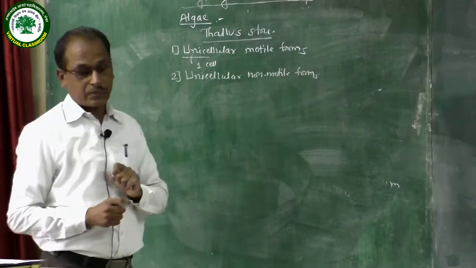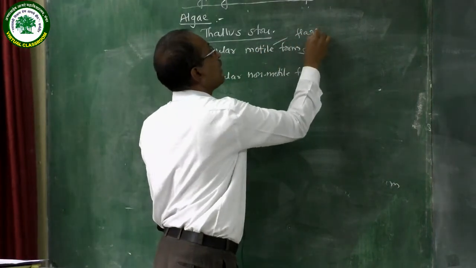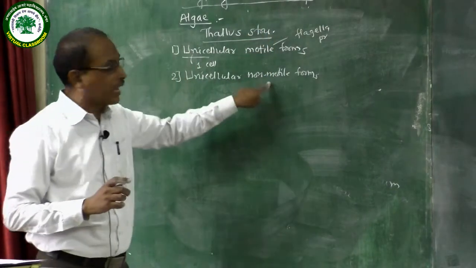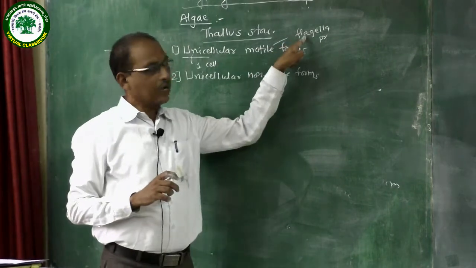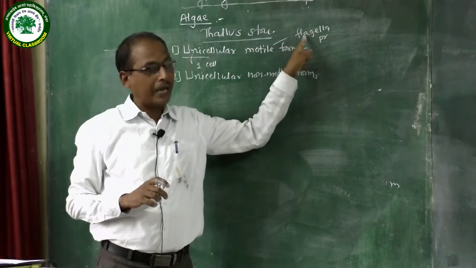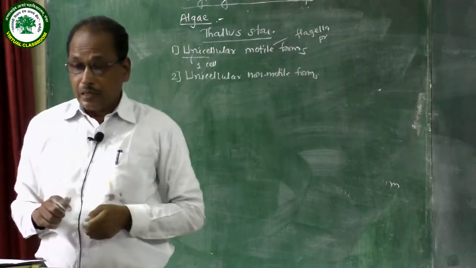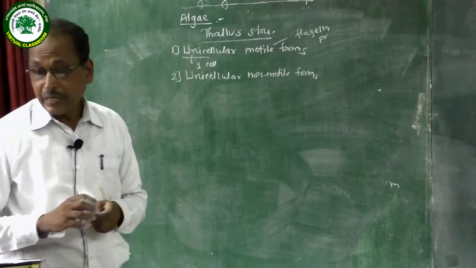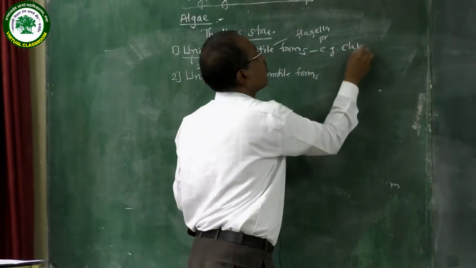Unicellular motile forms. Motile means flagella are present, and non-motile means flagella are absent. Flagella, or cilia, are used for motility. Example of the unicellular motile forms is Chlamydomonas.